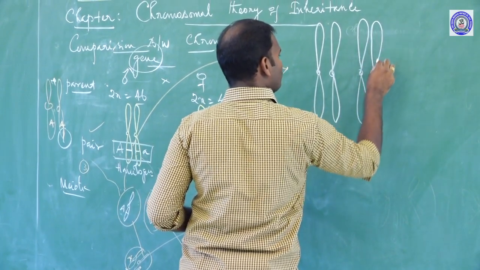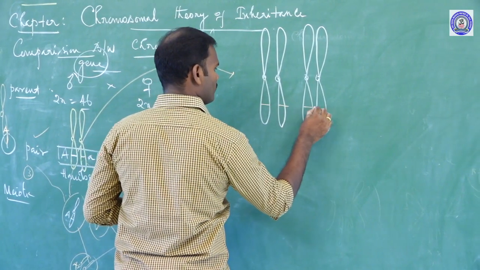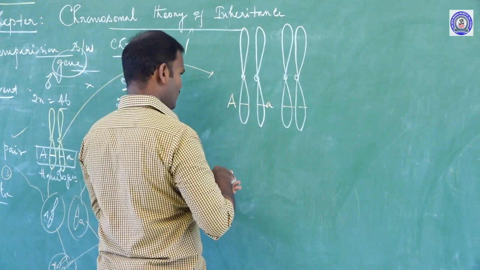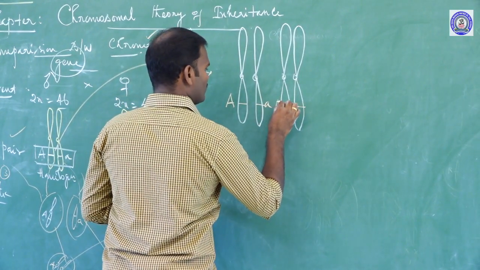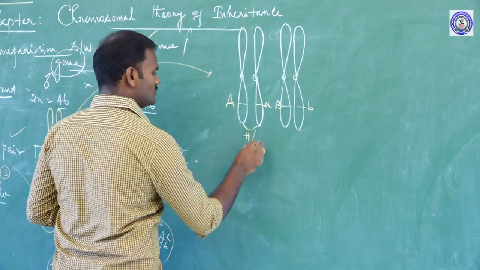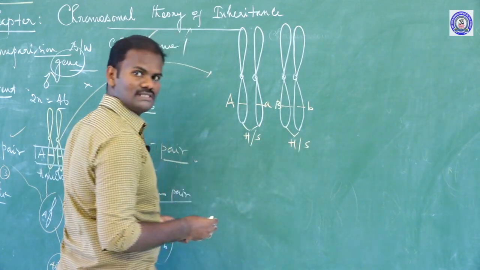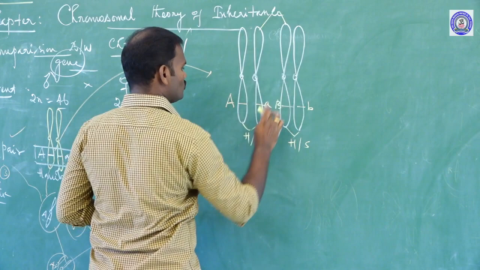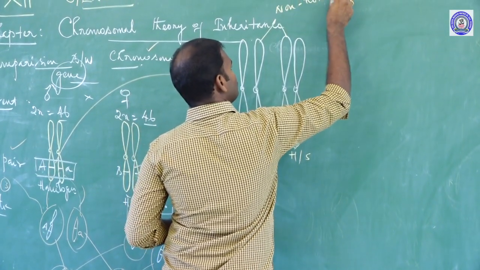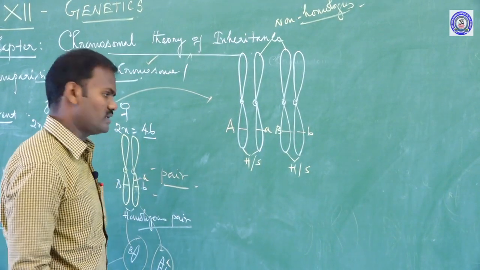Chromosomes always occur in pairs. Capital A, small a. Similarly, capital B, small b. These two are homologous chromosomes, also called sister chromosomes. These two are also homologous chromosomes, also called sister chromosomes, but these two are non-homologous chromosomes. Non-homologous chromosomes are also called non-sister chromatids.